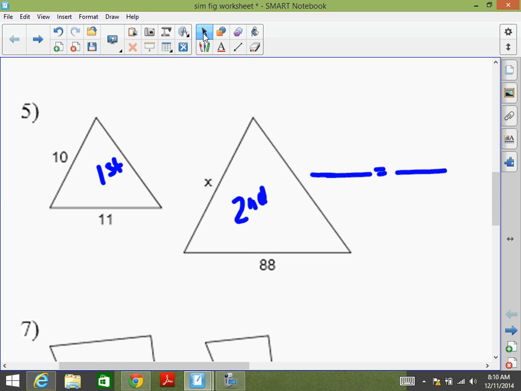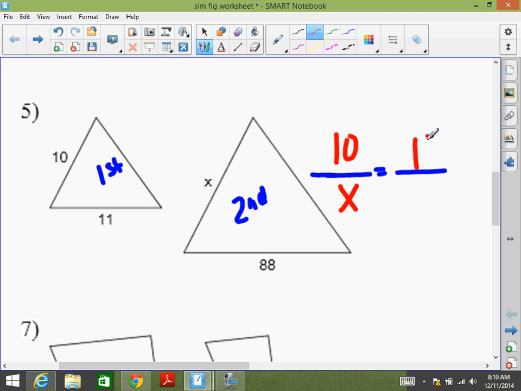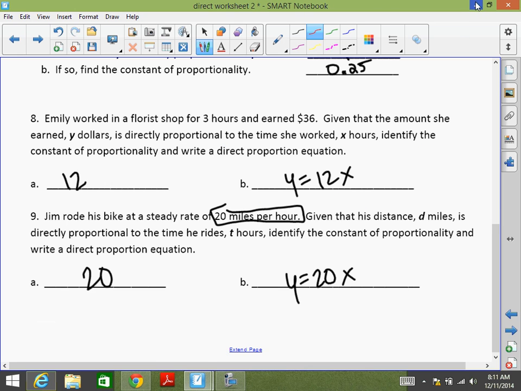Got an answer? Okay, tell me how you set this up. Where did you put on top? 10, and then X, and then the second one, 11. Okay, so 10 times 88, 880, and then divide by 11, which gives you 80. So x equals 80. Okay, the one last thing that I need to tell you about similar figures, okay?